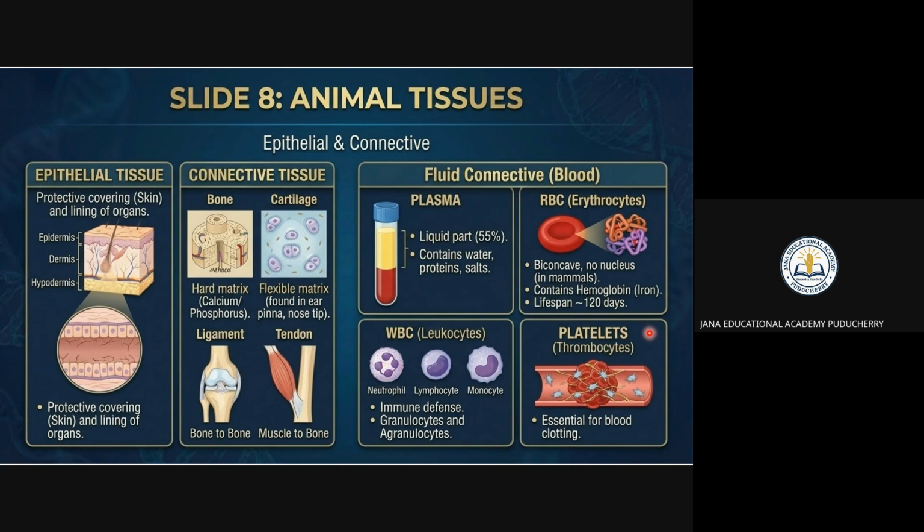Maybe it is asked in match the following, or pick the odd one out also. It is given related to the blood, RBC, WBC, platelets, right? And some other term will be asked, and we have to find it out. So that's why we are studying like this, right? So keep in mind that the fluid connective tissue is nothing but the blood: RBC, WBC, and platelets,